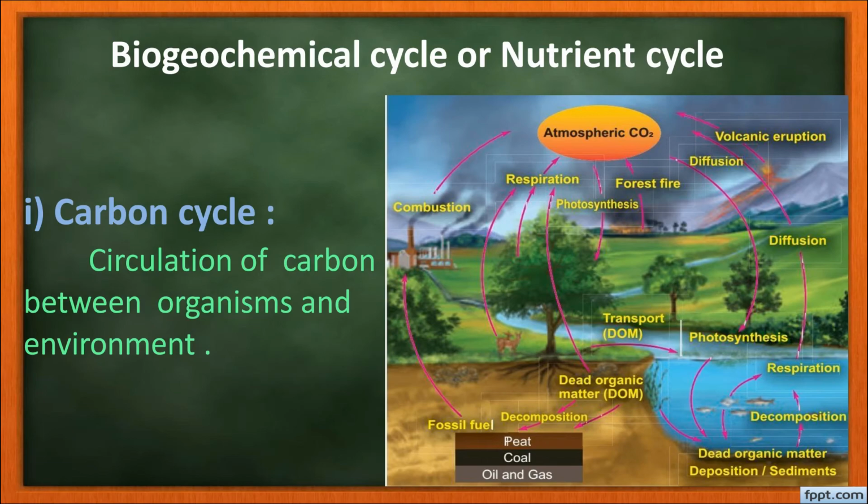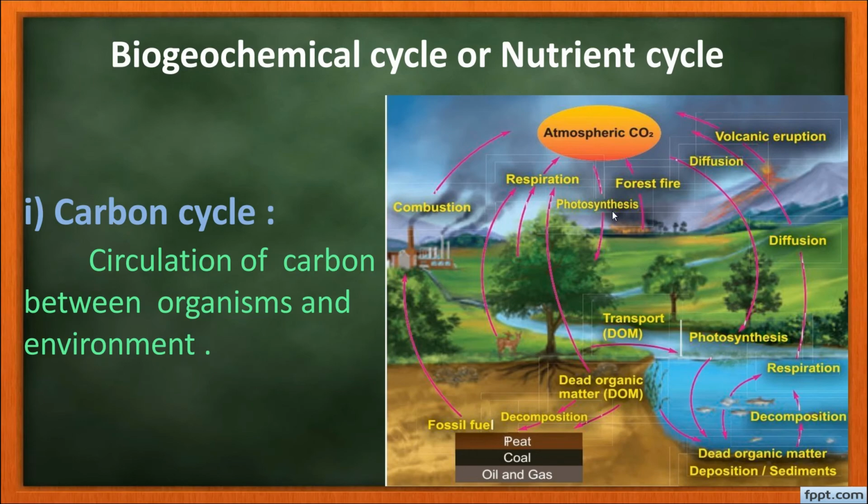The release of carbon into the atmosphere also increases due to the burning of fossil fuels, deforestation, forest fire, volcanic eruption, decomposition of dead organic matter, etc. So here we can see when the decomposition of the organic matter takes place, carbon dioxide is released, even by the combustion during respiration of the organisms.